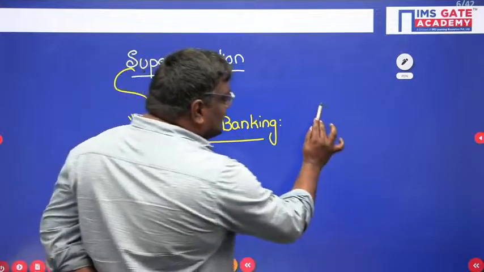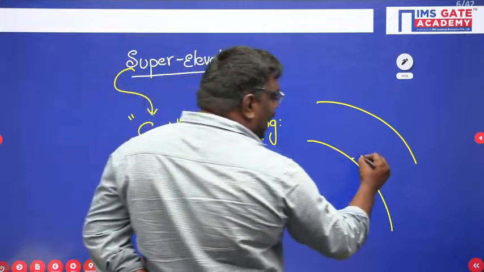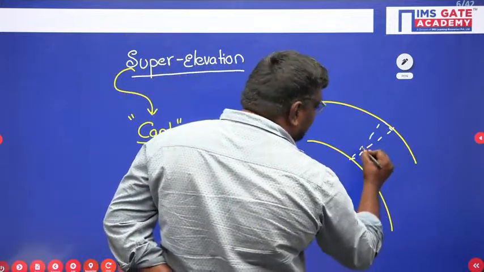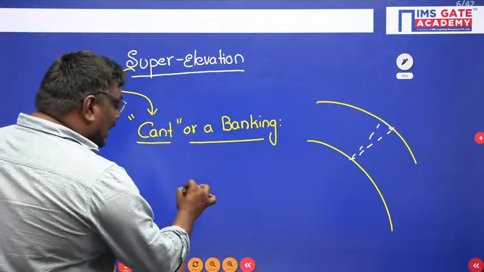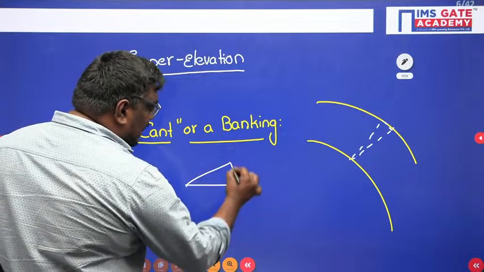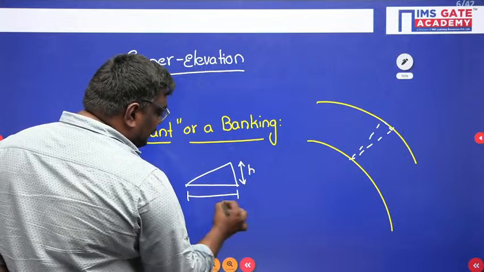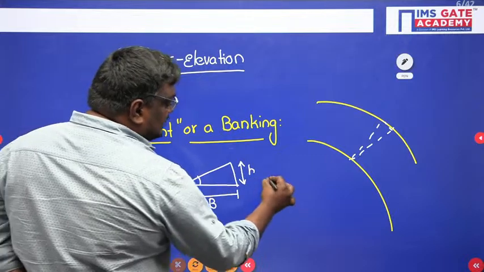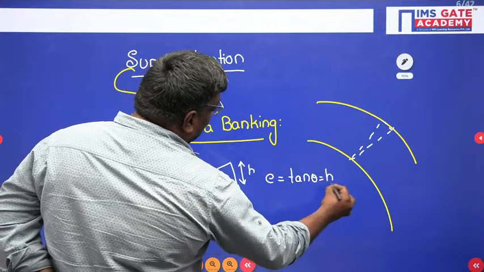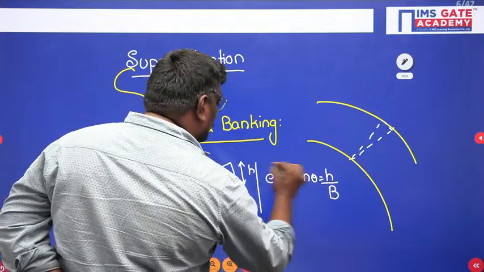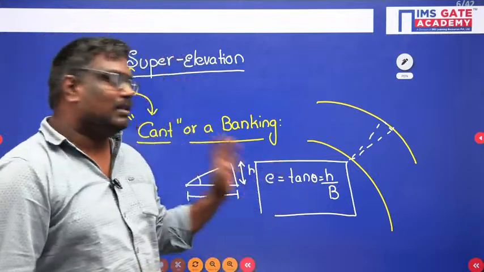So if you consider a slope here, a curve, the rise of the outer edge of the pavement with respect to the inner edge is nothing but the super elevation. The rise of the outer edge of the road can be H and the width of the road can be B. Here you can write E is equal to tan theta is equal to H upon B. So this is the actual formula for super elevation. The rise of the outer edge of the pavement with respect to the inner is nothing but the super elevation.